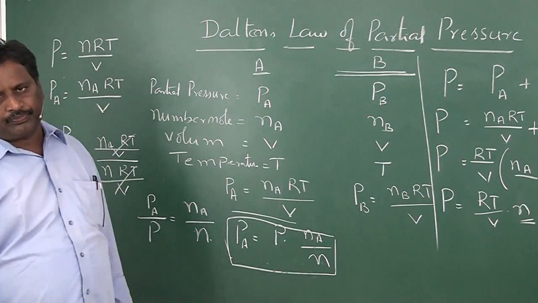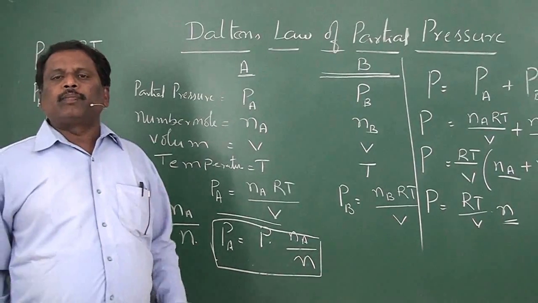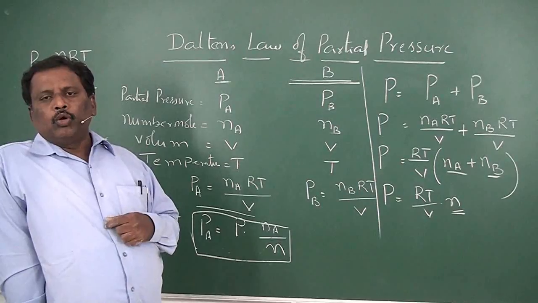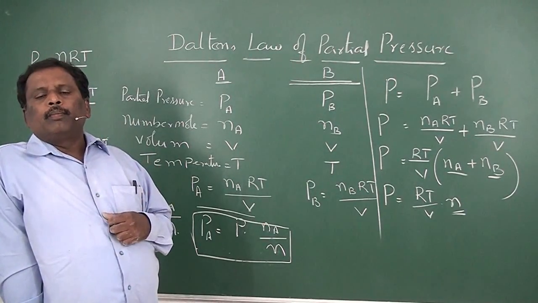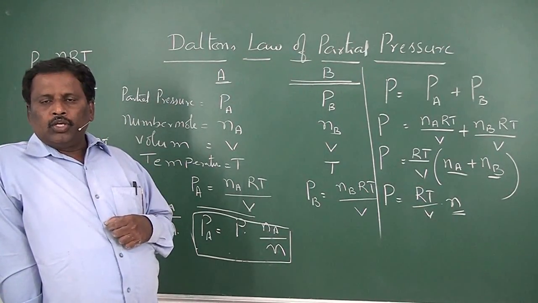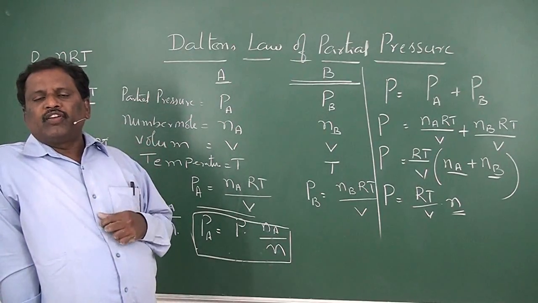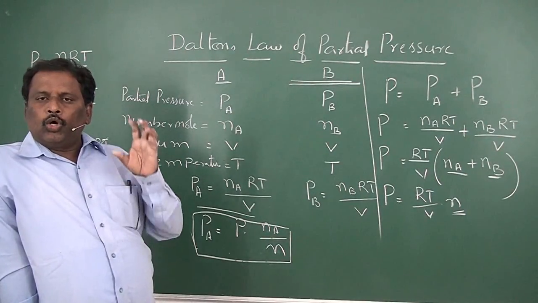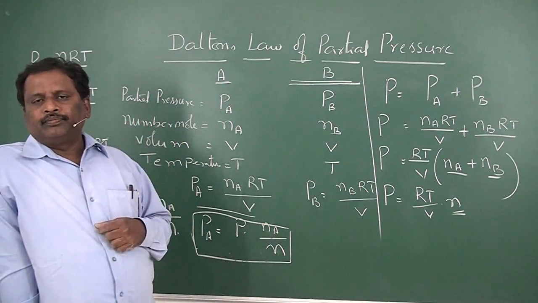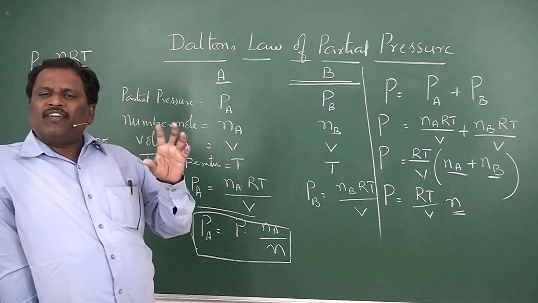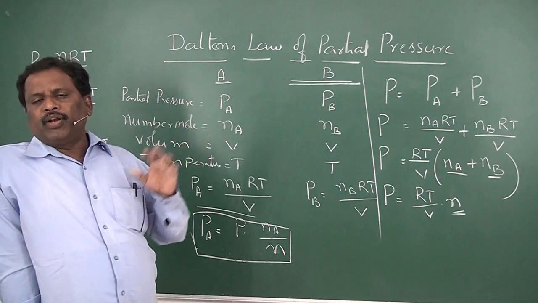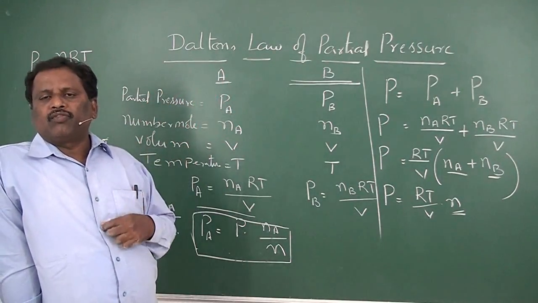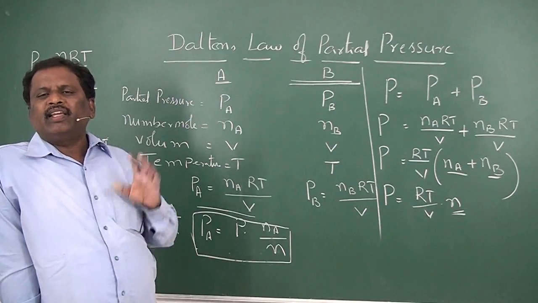What is partial pressure? The pressure exerted by the molecules of one component of a gaseous mixture alone is said to be partial pressure. Dalton studied the pressures of different gases and concluded that the total pressure of the gaseous mixture is equal to the sum of the partial pressures of all the component gases that were present in it.